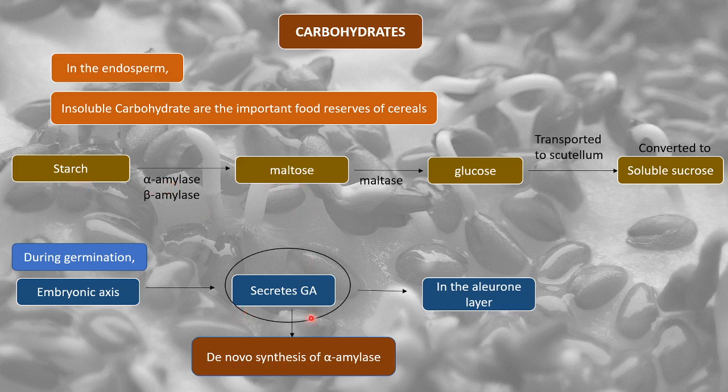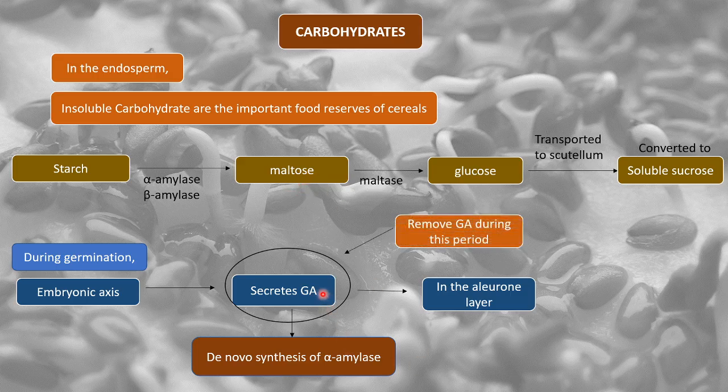These steps happen simultaneously because more alpha amylase has to form for the process to continue. So GA is very important, as it leads to the formation of alpha amylase, and alpha amylase will continue this process of starch to maltose.